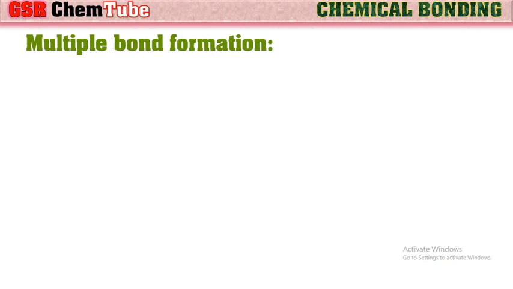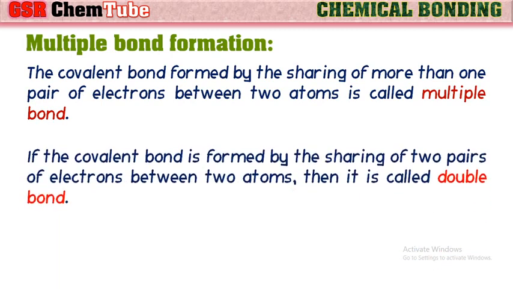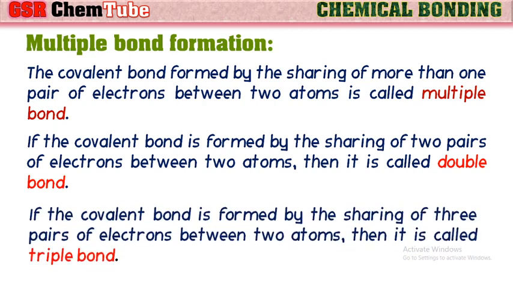Multiple bonds. In general, the covalent bond formed by the sharing of a pair of electrons is known as a single bond. The covalent bond formed by the sharing of more than one pair of electrons between the two atoms is called multiple bond. If the covalent bond is formed by the sharing of 2 pairs of electrons between the two atoms, then it is called double bond. If the covalent bond is formed by the sharing of 3 pairs of electrons between two atoms, then it is called a triple bond.